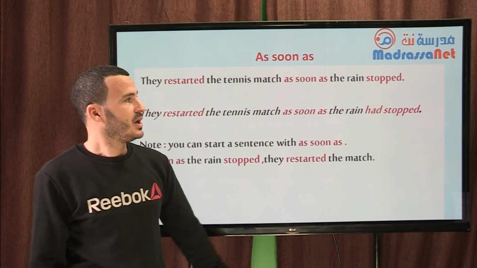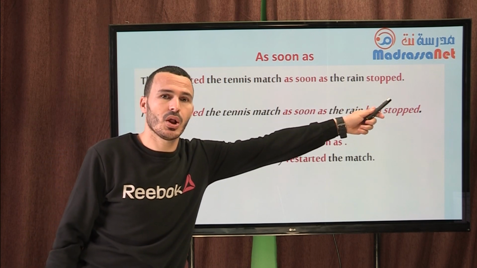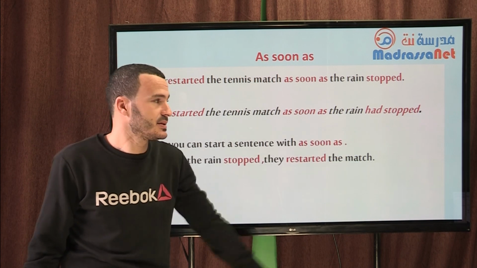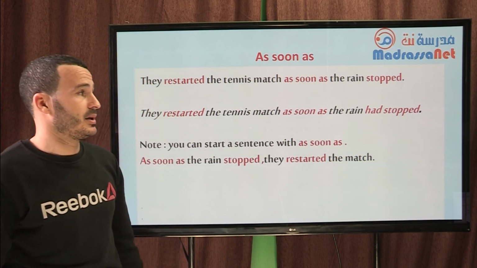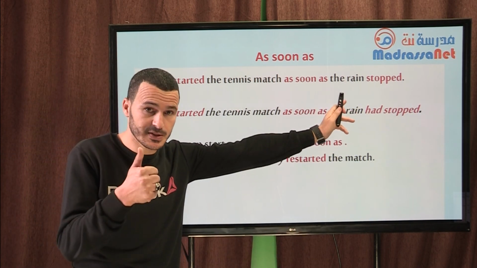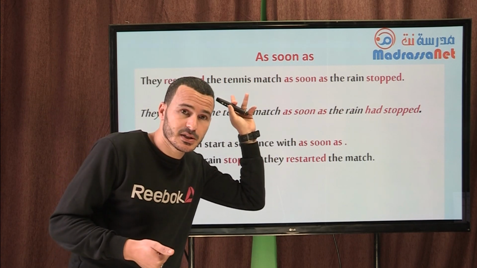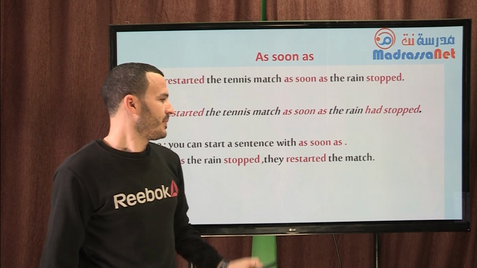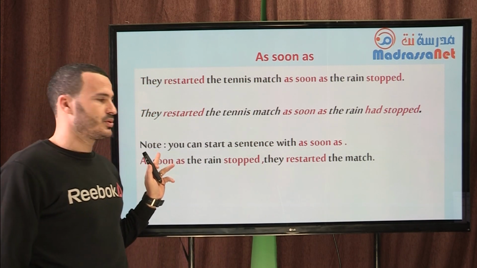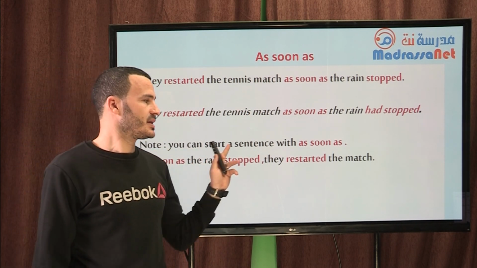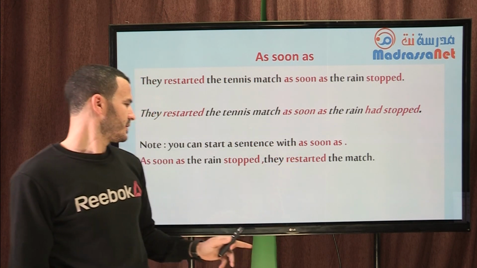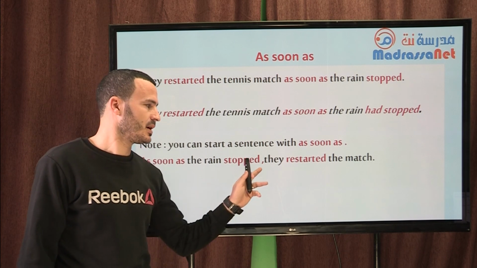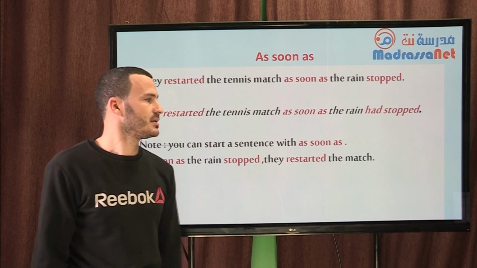In this case, we can use both past simple and past perfect, representing the first event. Here I mean the rain stopped first. They restarted the match second. See? Note, you can start a sentence with as soon as. As soon as the rain stopped, first event, comma, they restarted the match.